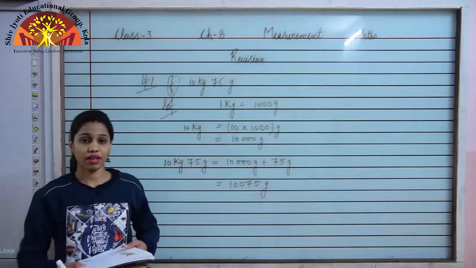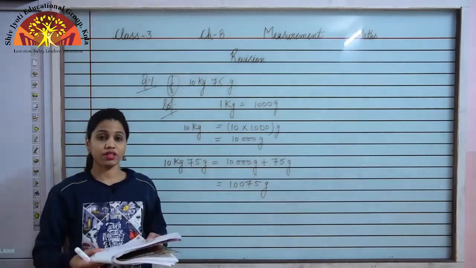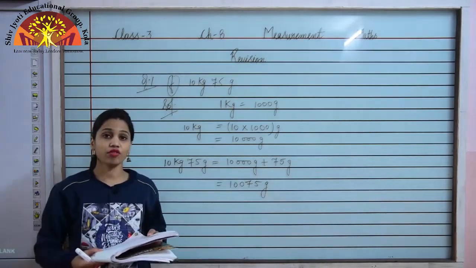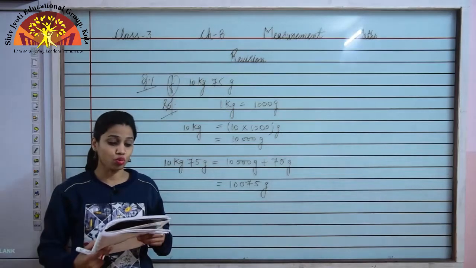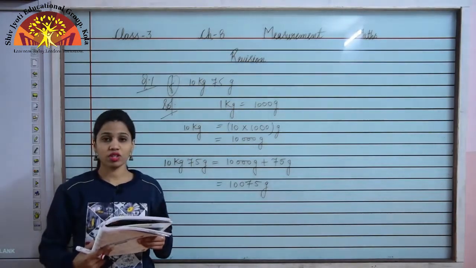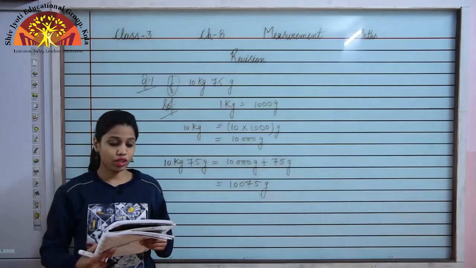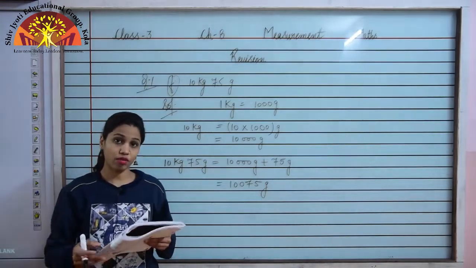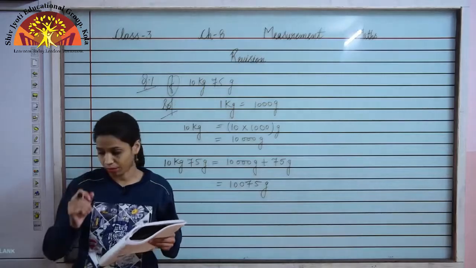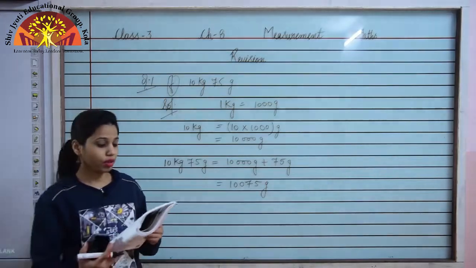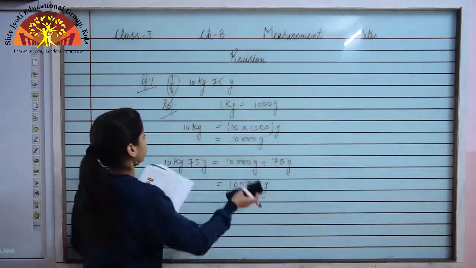Okay students, now let us move to another question given on page number 114 of your book, that is question number 2. In this question you have to convert into kilograms and grams. So let us see question number B part.